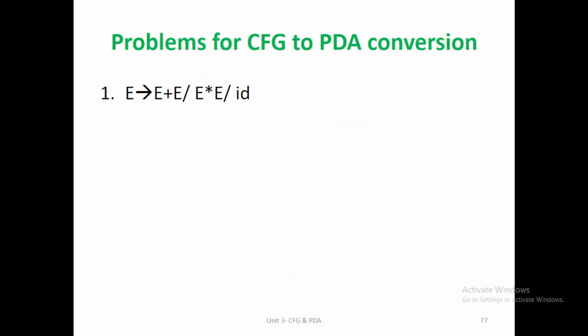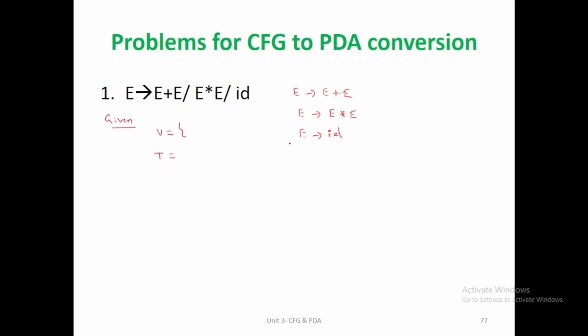So let us take a problem. Construct a push-down automata for the given grammar. So first step is we should write the given values. So given values are, we should write the variables and terminals. Based upon this notation only we can construct a push-down automata. So from the given notation, I write it separately. So E implies E plus E is the first production. E implies E star E is the second one. E implies ID is the third one.